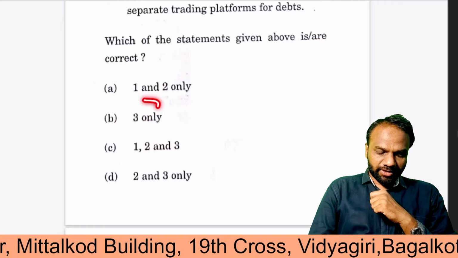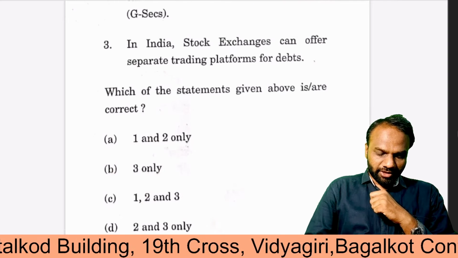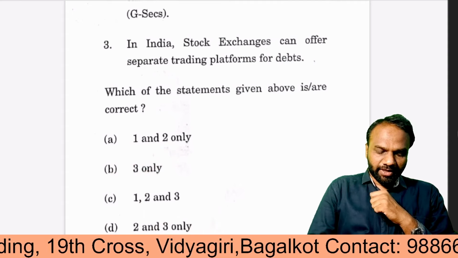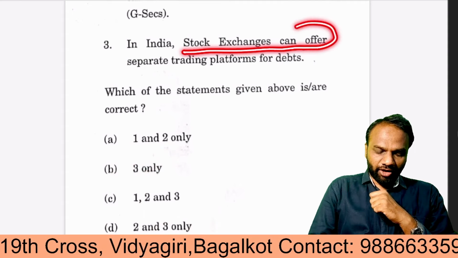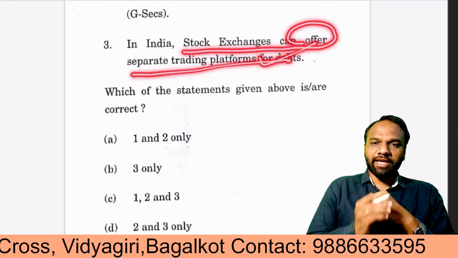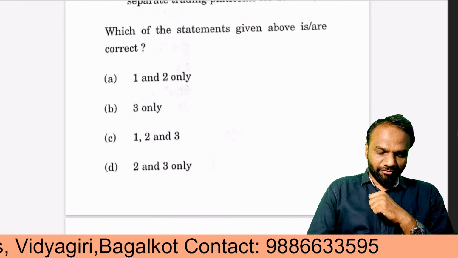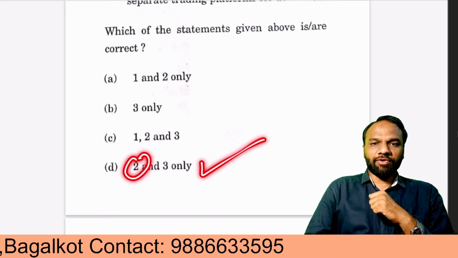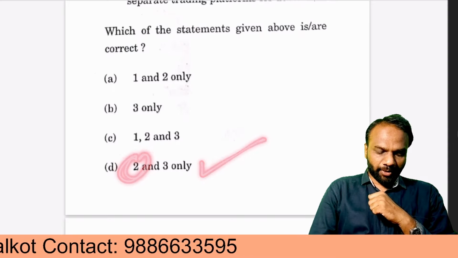Here 3 is present at both the locations. From this we conclude that option 3 is correct. That is, in India, stock exchanges can offer separate trading platforms for debt. Yes, it is correct. Next, we have to verify whether the second statement is correct or wrong. If it is correct, then the correct option will be D. If it is wrong, then the correct option will be 3.